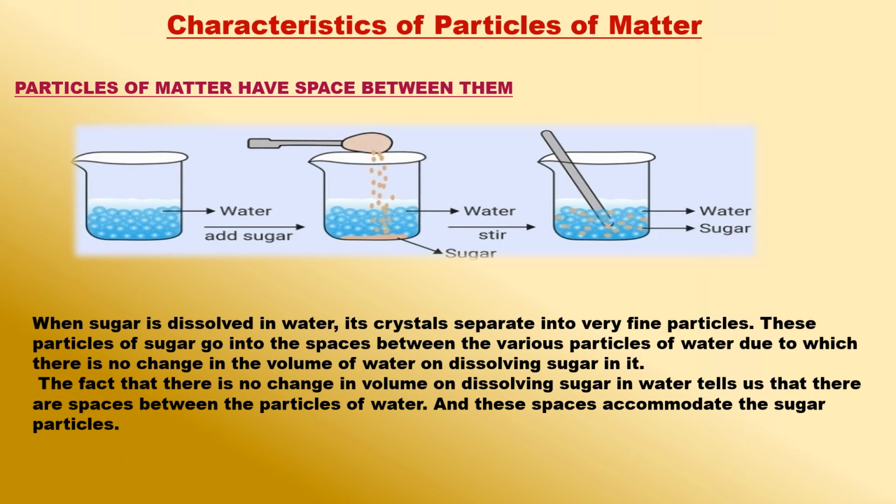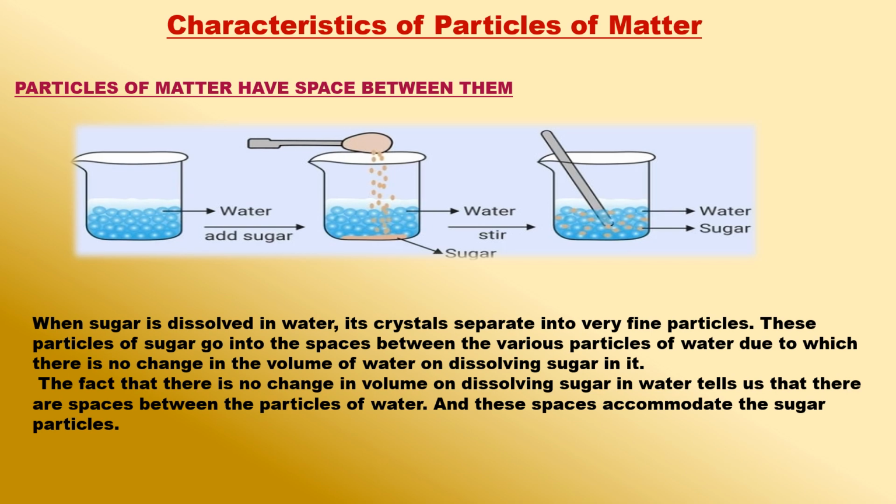Characteristics of particles of matter. The spaces between the particles of matter can be shown by performing the following experiment using water and sugar. We take about 100 ml of water in a beaker. Mark the level of water in the beaker with a marking pen. Also take 50 grams of sugar.